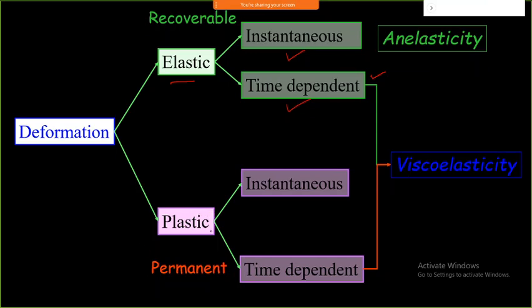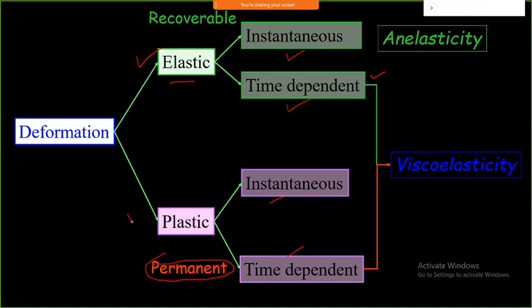Then if you look into the plastic, this shows a permanent deformation in the component, and that can again be divided into two parts: one is instantaneous, another is time dependent. So in elastic, when I apply a load onto the component, if I remove that load, the complete deformation is going to recover. If it is deformed by 5 mm, and I remove the load, that deformation will come back from 5 mm. There is no permanent deformation you can observe. That sort of thing is called elastic deformation.